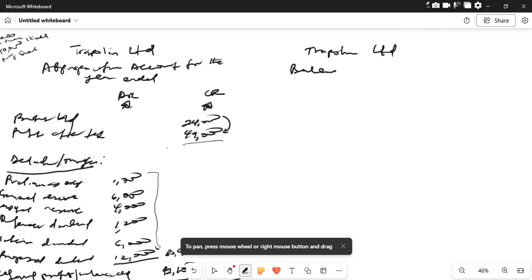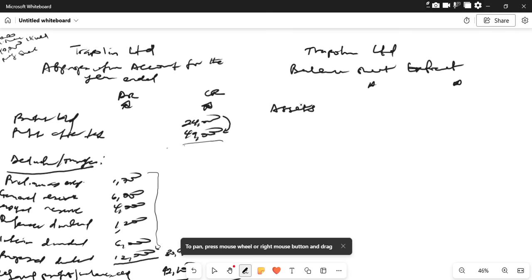Let's take note that this is also known as the statement of financial position extract. In the question, do we have anything that has to do with assets? From the question, we don't have any assets given.